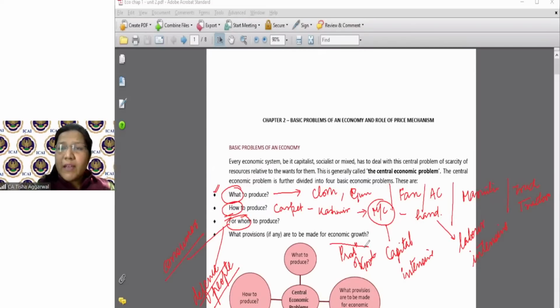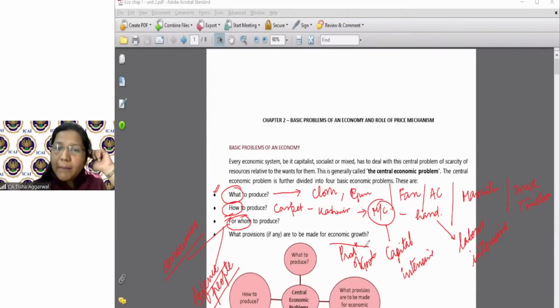Third, for whom should I make? Should I put some diamonds in the carpet to be given to the elite class, or should I make it a basic rug which is taken by everybody, every segment of the economy? Next question comes, for whom to produce?